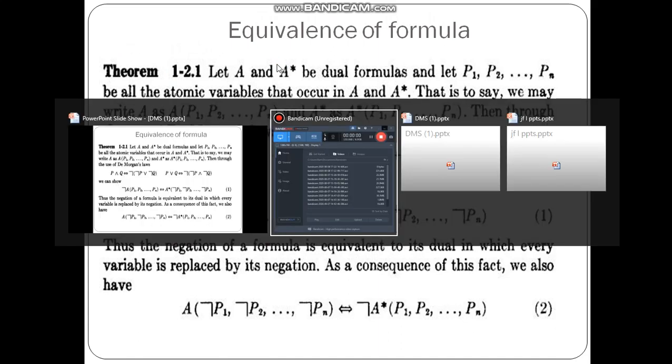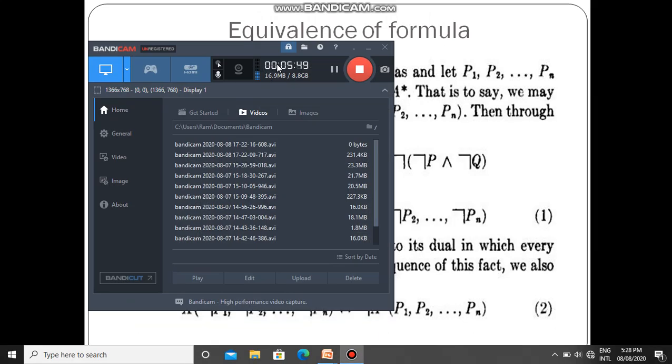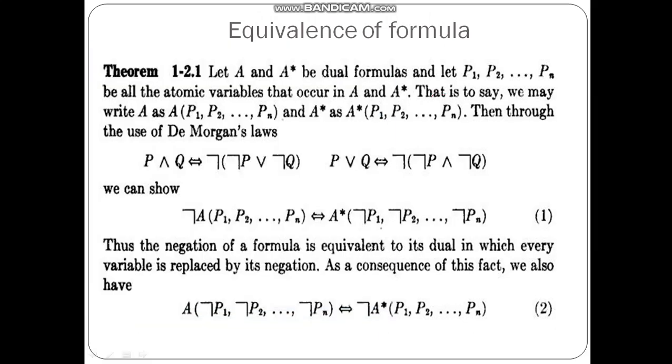equivalence of the formula in the duals. So this equivalence is as per the dual, A and A star, that we have discussed just now. Now let A and A star be the dual formulas. It is given that A is a dual of A star or A star is a dual of A, and let P1, P2 up to Pn be the atomic variables.